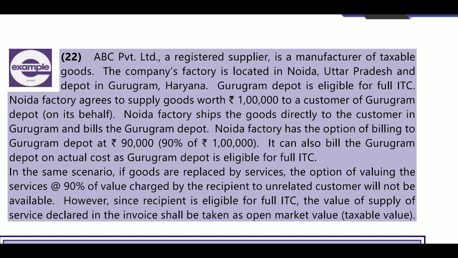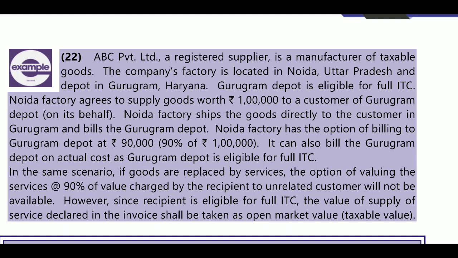The company factory is located in Noida, Uttar Pradesh, and the depot in Gurugram, Haryana. The registered supplier is a manufacturer of taxable goods. The Gurugram depot is eligible for full ITC. Noida factory agrees to supply goods worth 1 lakh to a customer of the Gurugram depot on its behalf. Next, the Noida factory ships the goods directly to the customer.